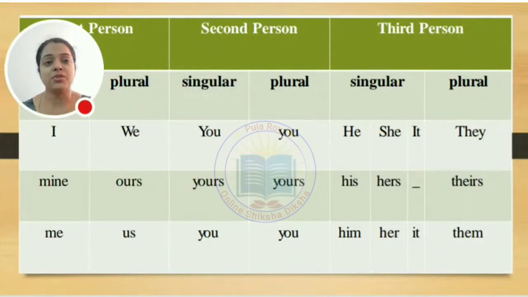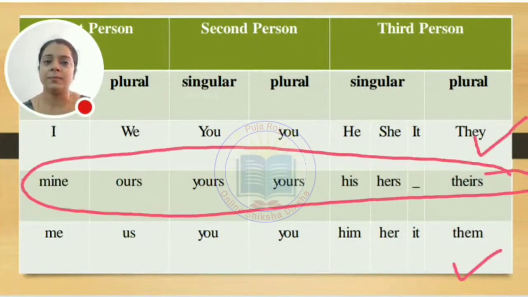Now you have a question. I talked about the first column. I have talked about the third column. What is this, the second column? So don't worry. We'll talk about it, and it is the part of pronoun, and it is actually a kind of pronoun.